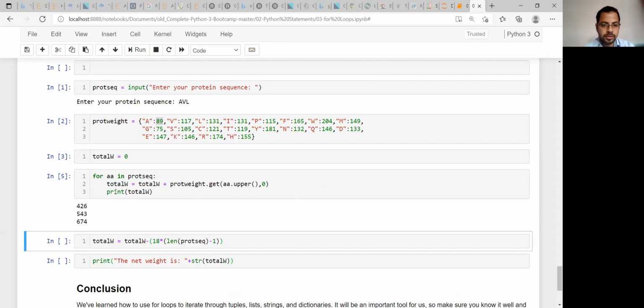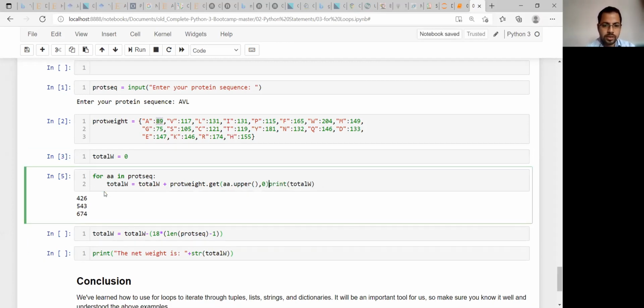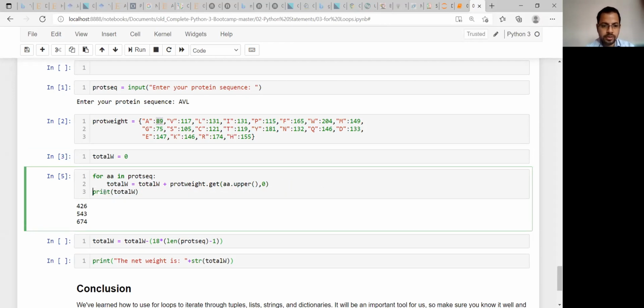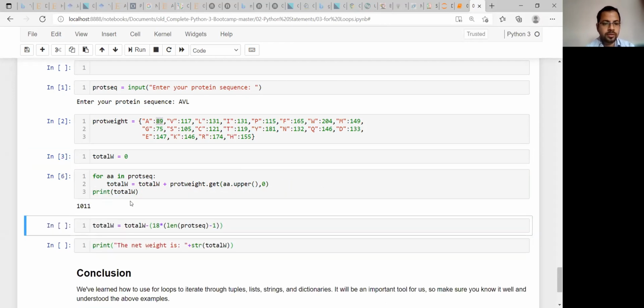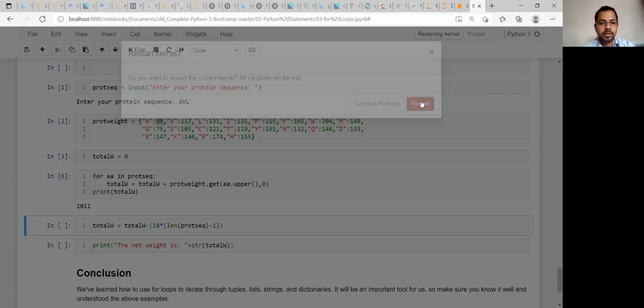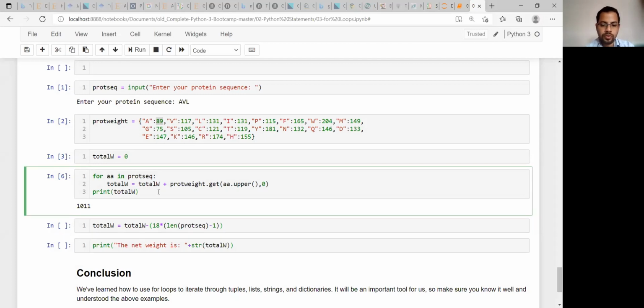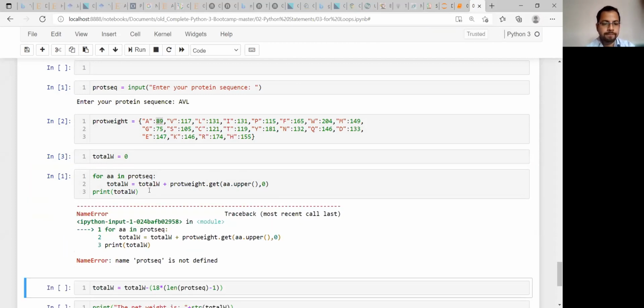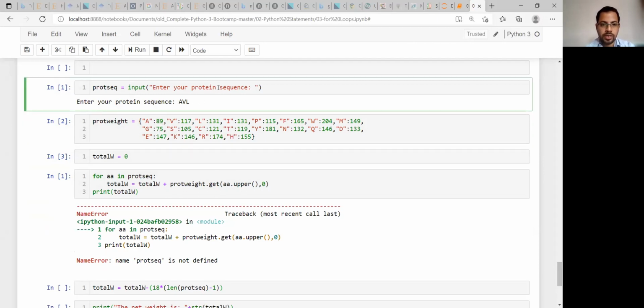So leave it. It will work if you run from here. Sometimes in Jupyter Notebook you will find this kind of difficulty, so you need to rerun this. There is a problem: protsec is not defined. Okay, I need to run again.